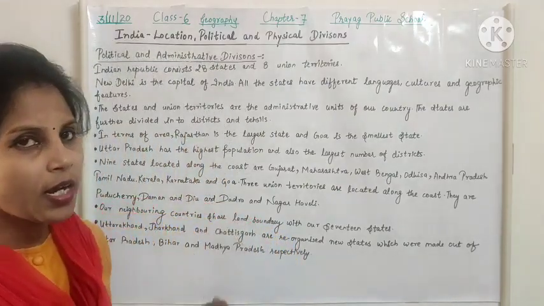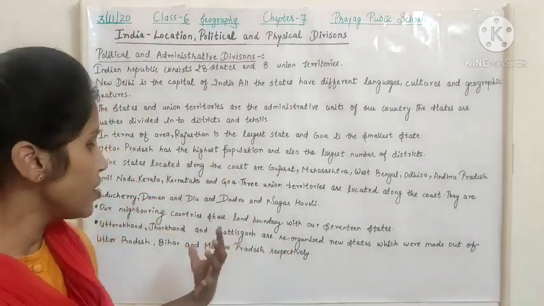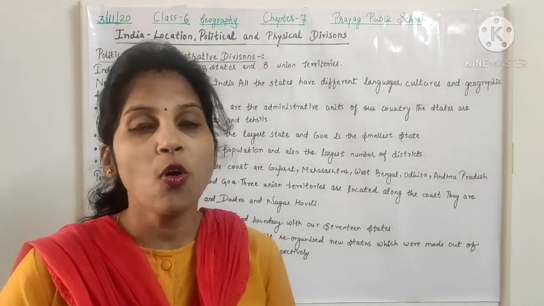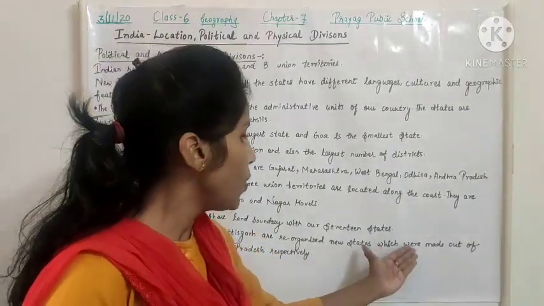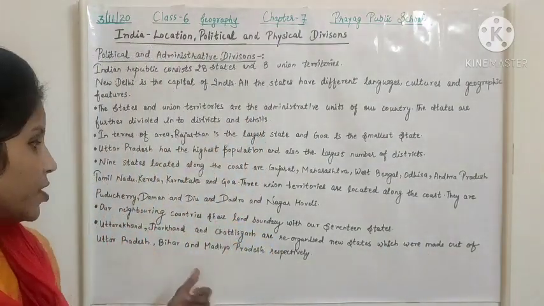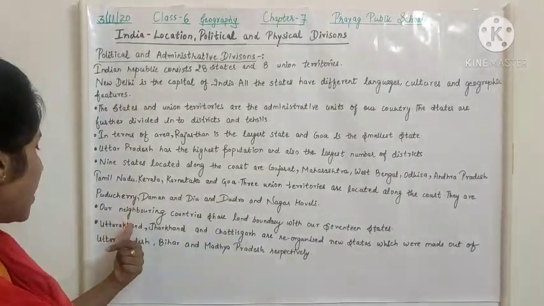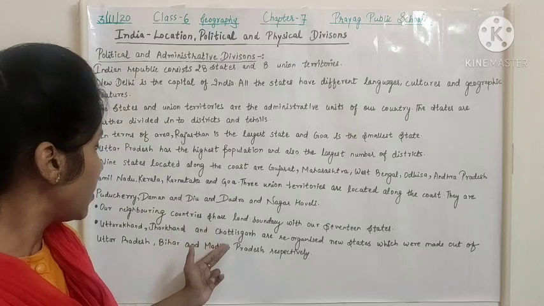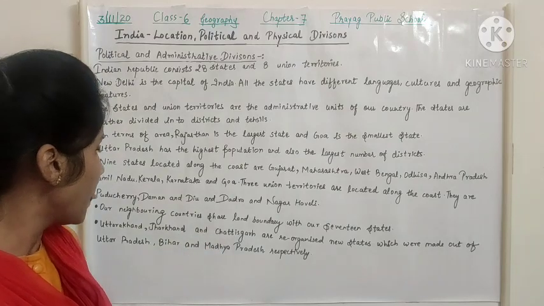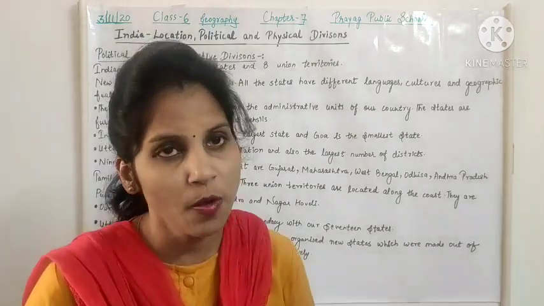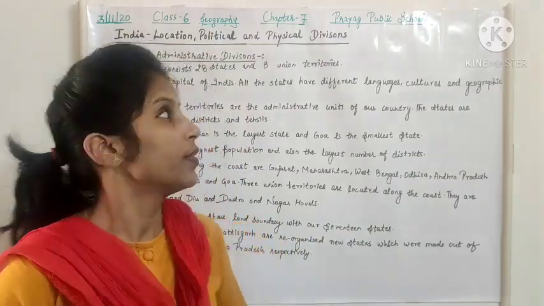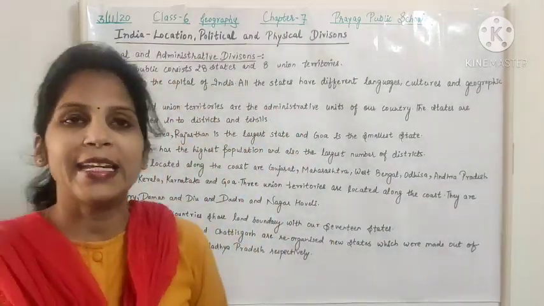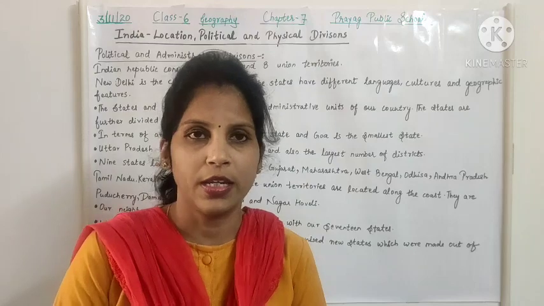These are newly organized states which were made out of older states. For example, Uttarakhand is made from Uttar Pradesh, Chhattisgarh is made from Madhya Pradesh and Jharkhand from Bihar. So this is about the political and administrative divisions of India.